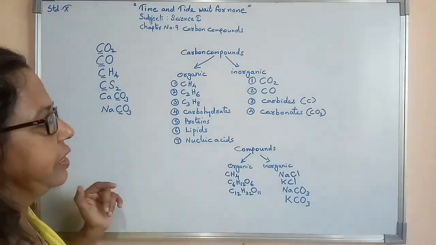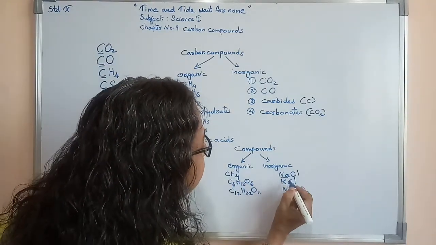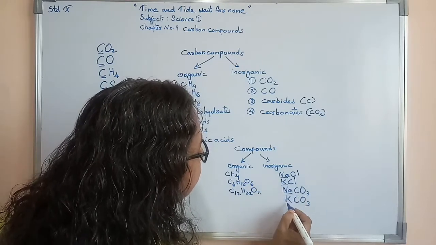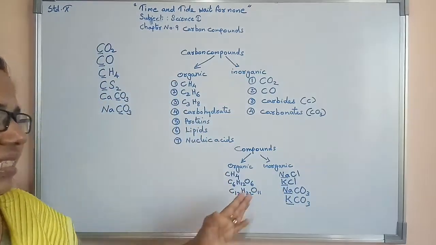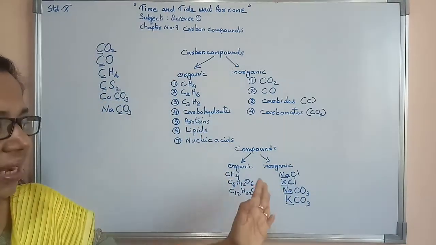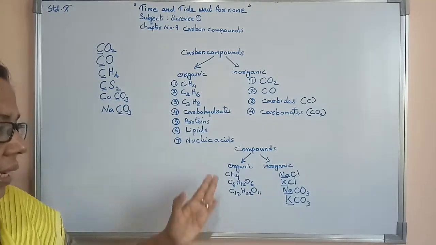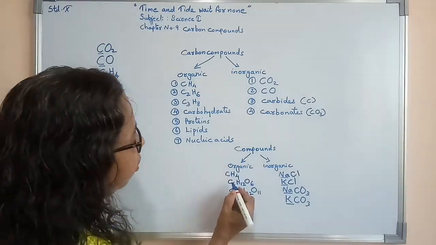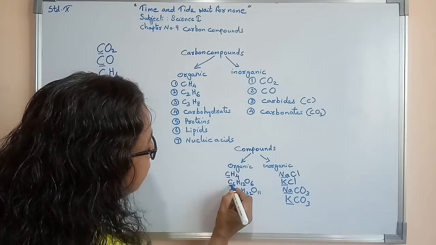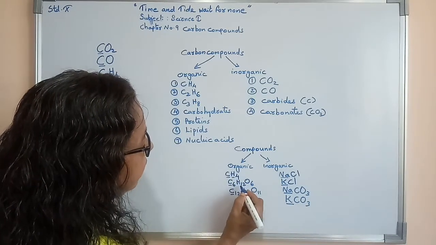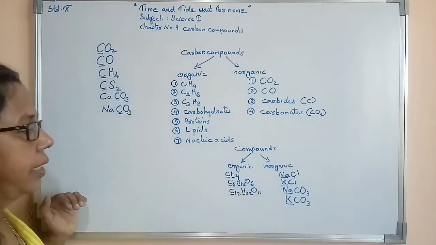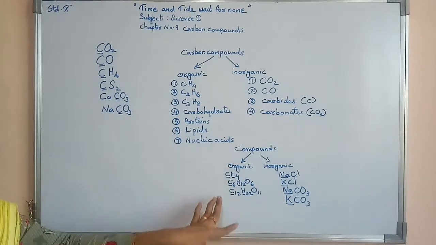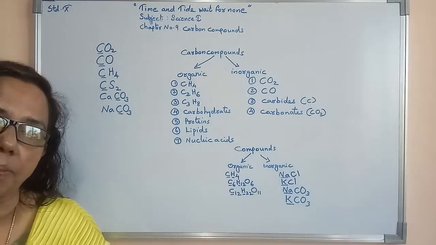The speciality of inorganic compounds is that there will be a metal as an essential element, then other elements will be there. In organic compounds, carbon as well as hydrogen will be there.